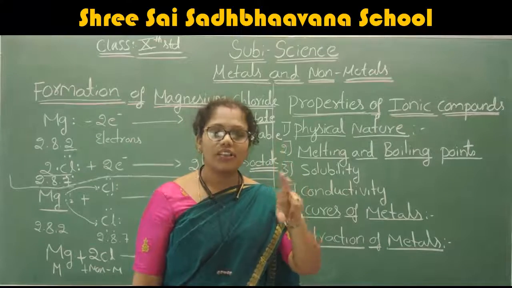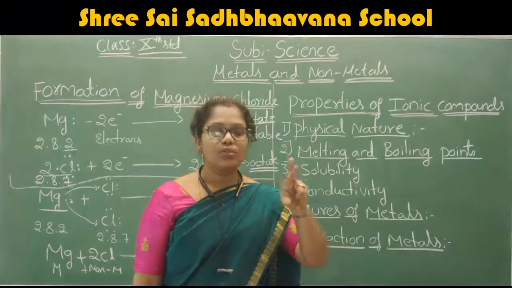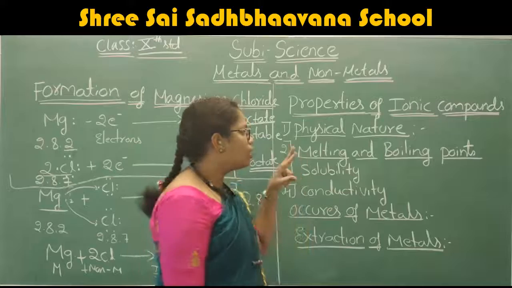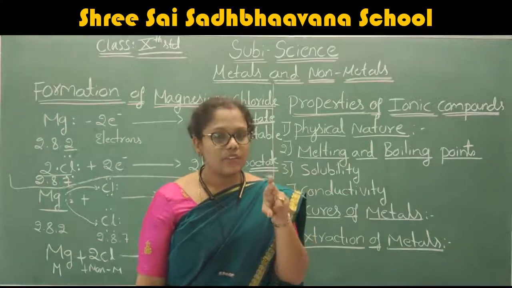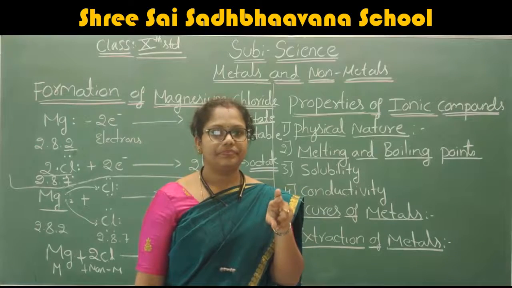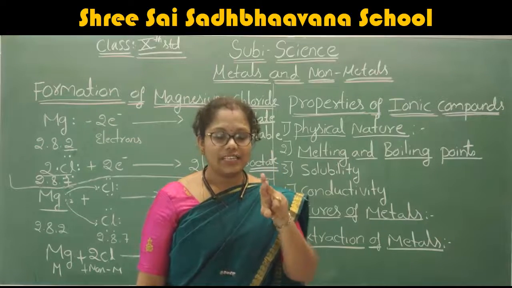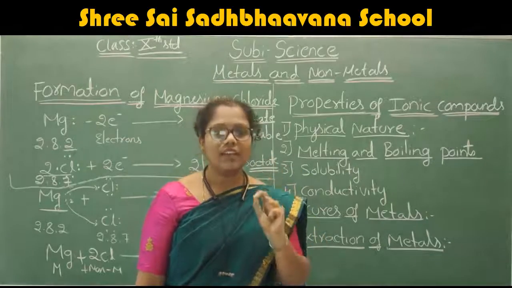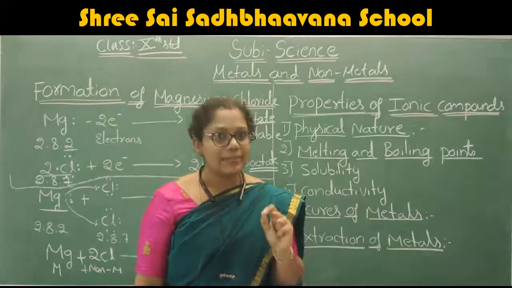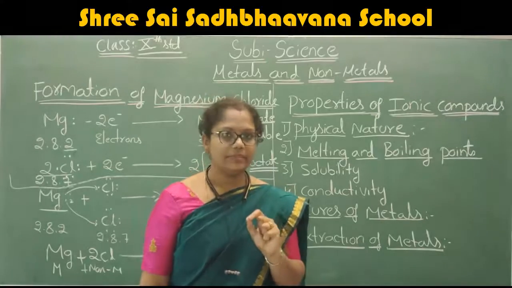They are very strongly attracted. To remove that attraction between the two elements, a lot of energy is required. Therefore, they have a high melting point and boiling point.